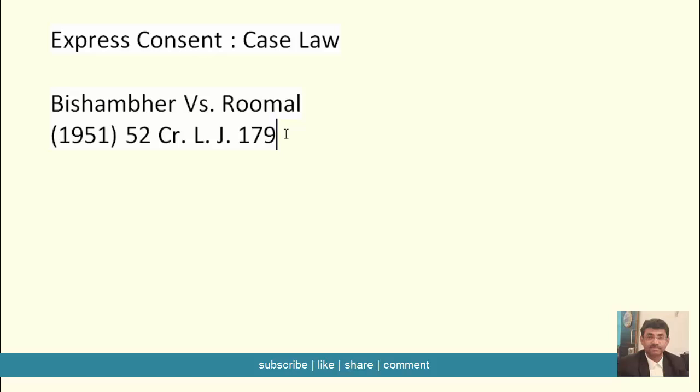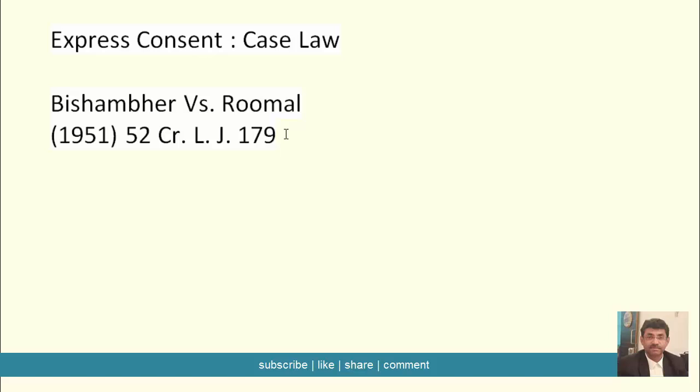And in the course of proceedings before the panchayat, this man had given his consent in writing to abide by the decision of the panchayat. Now, as per the decision of the panchayat, this man was paraded through the village with blackened face and he was given a public beating.